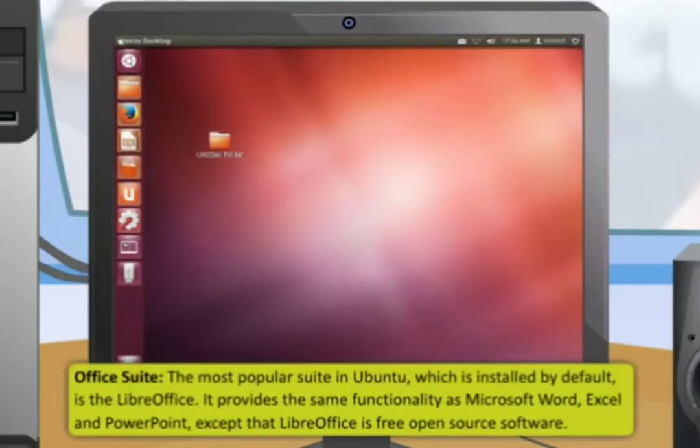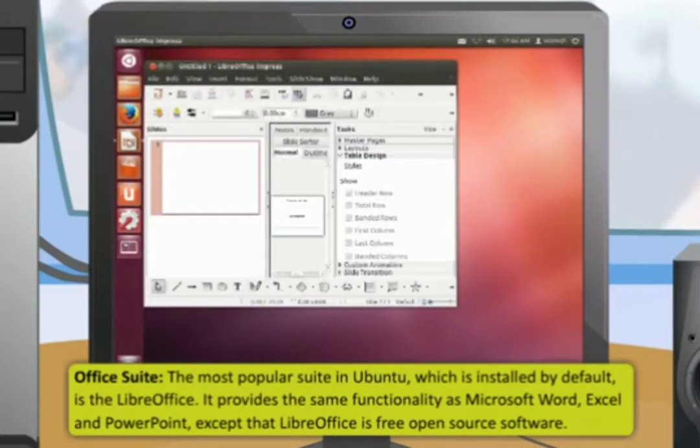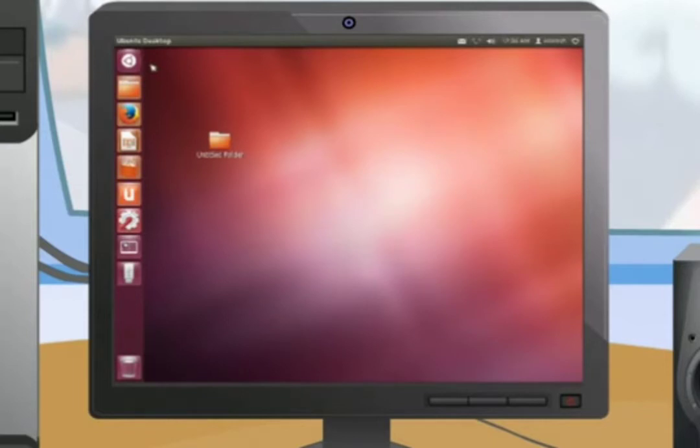The most popular suite in Ubuntu, which is installed by default, is LibreOffice. It provides the same functionality as Microsoft Word, Excel, and PowerPoint, except that LibreOffice is free open source software. All these applications can be accessed through the launcher.